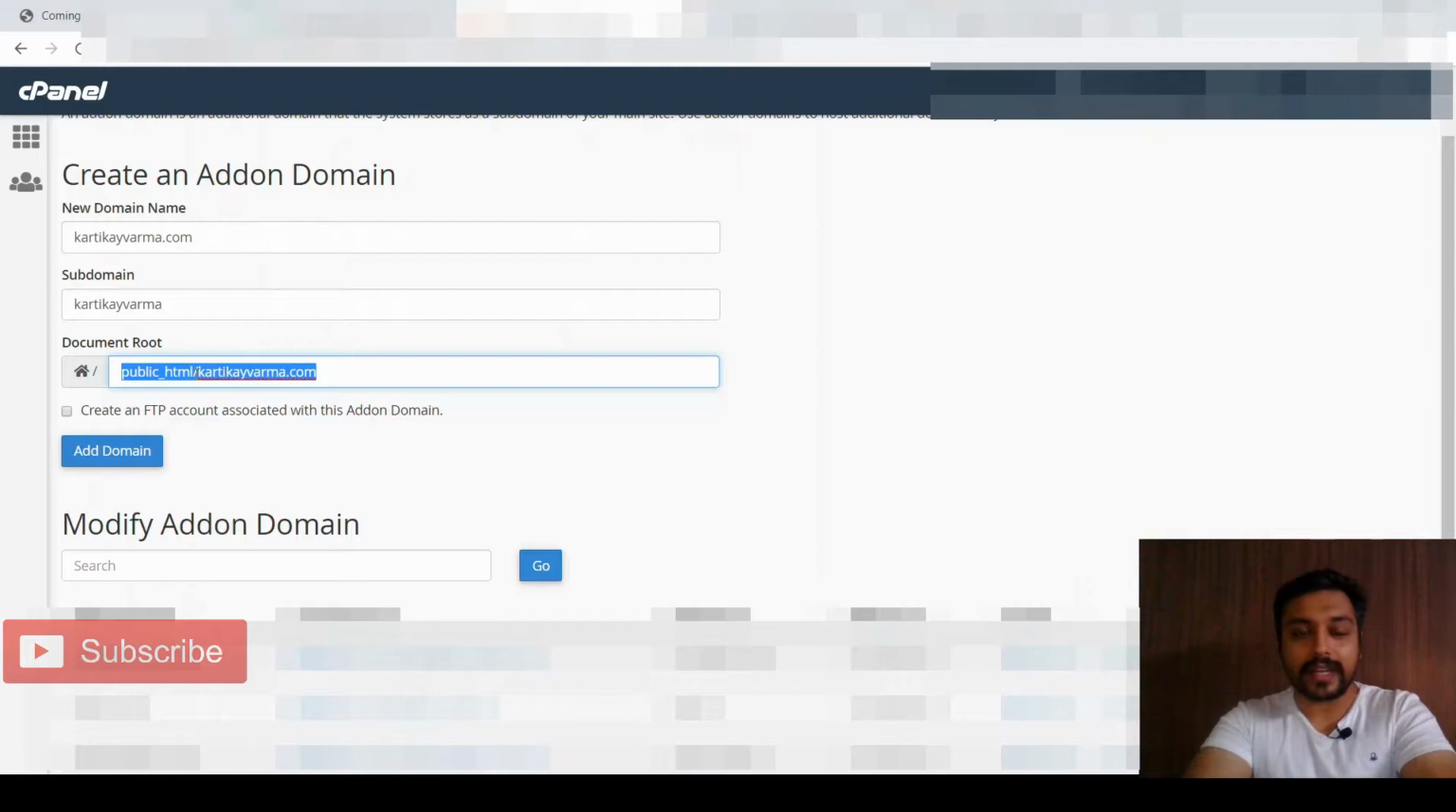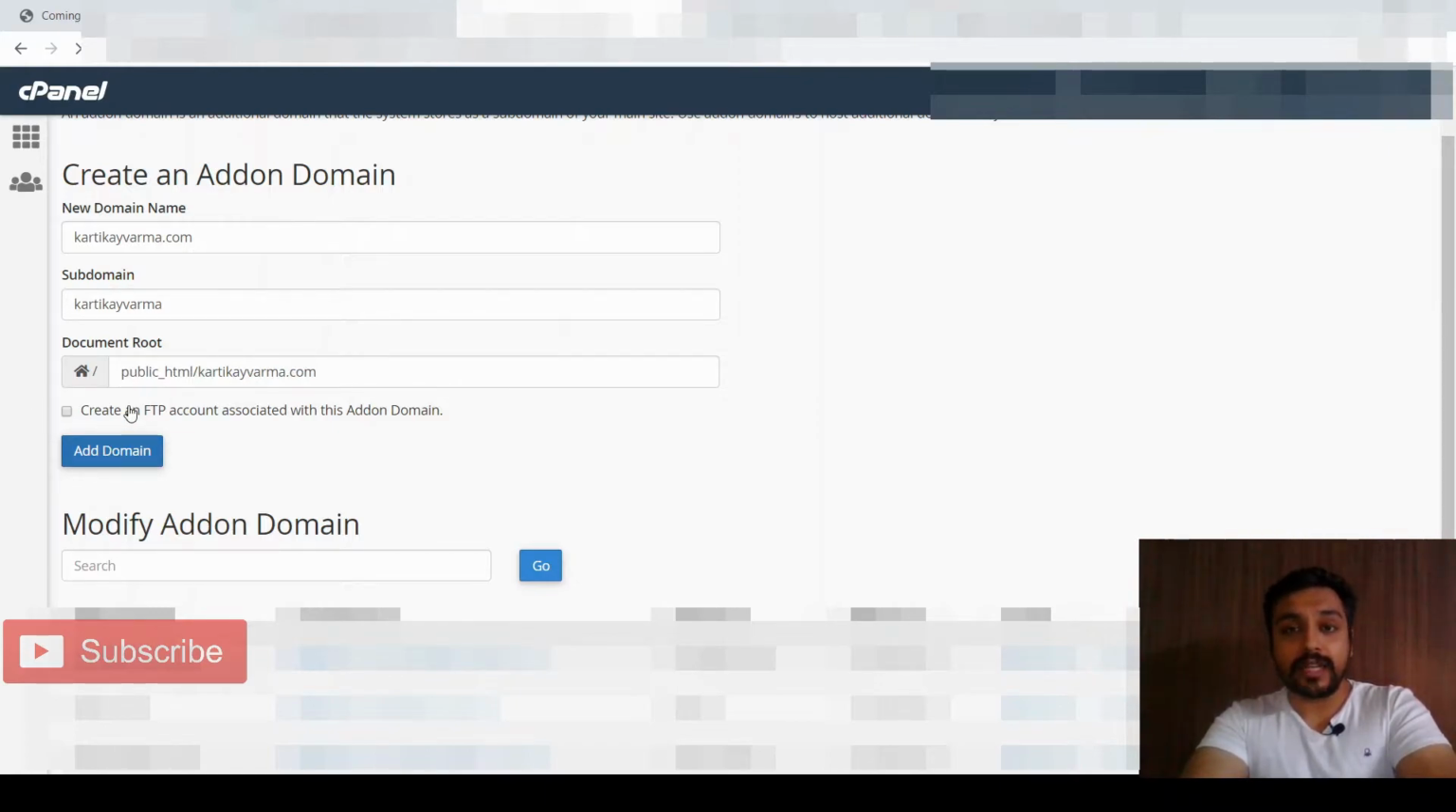That means you want to directly install it under the public HTML, or if you want to install it under another folder, then you need to mention it over here. You need to mention the full path of that. If you want to add an FTP associated with that as well, you can check this, or else you can just directly click on add-on domain.